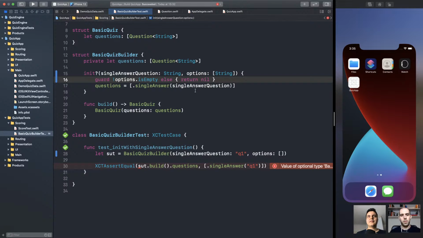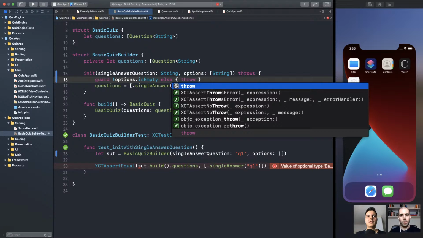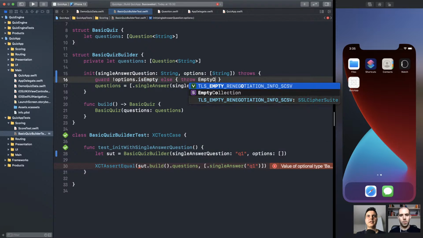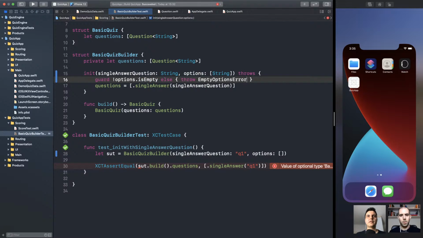But again, clients won't know what is wrong. The more invariants it needs to protect, the harder it is for the client to debug the problem. So we could throw an error instead. And here we can throw something like an empty options error. Make sense?